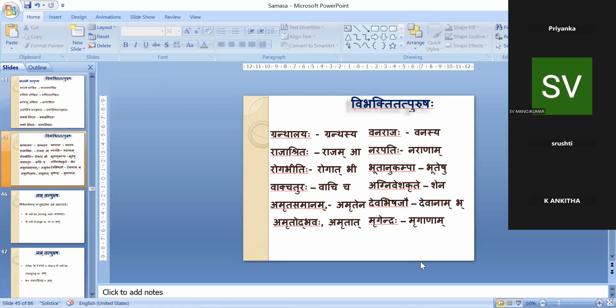Any other doubts? Okay. First thing, vibhakti tatpurusha means there should be two different vibhaktis, when we are joining or dividing. The second vibhakti will be prathama vibhakti only, and the first vibhakti will be any other vibhakti. That much we have to remember here. And only when the other samasas do not happen, then we can go for this one.